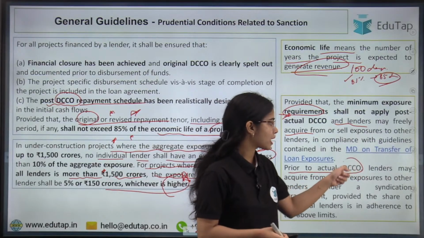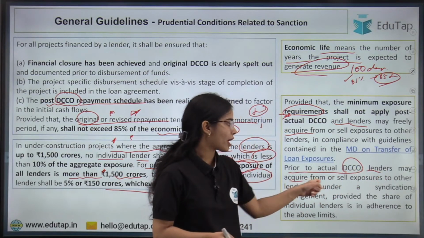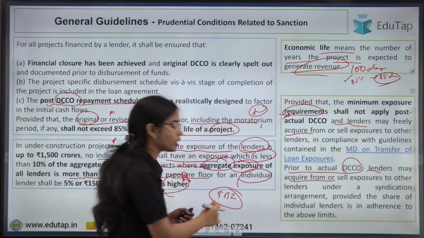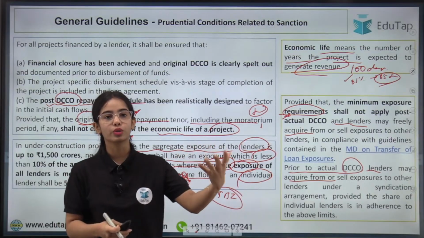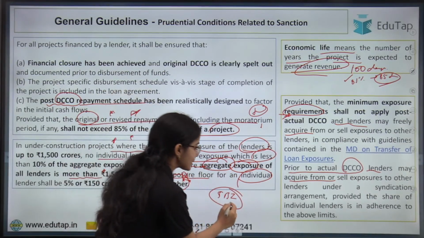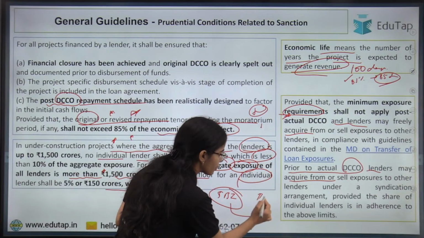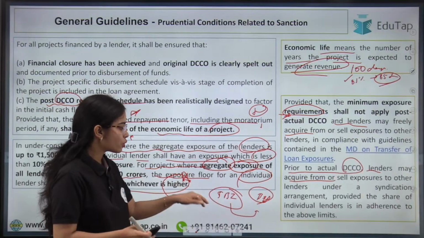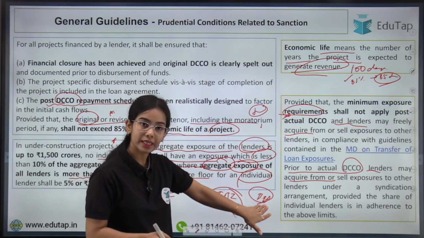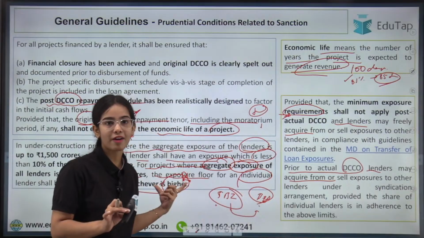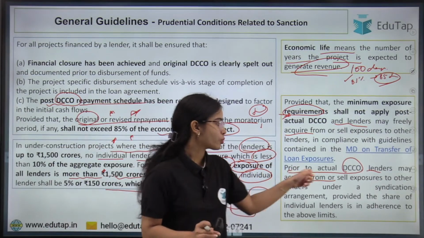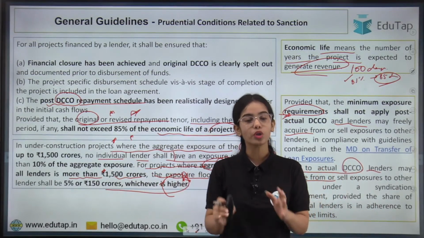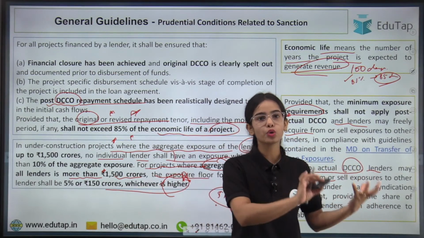Now prior to actual commencement of operation, lenders may acquire or sell the exposures. Let's say State Bank of India does not want to hold on to the loan. So State Bank of India can sell the loan to, let's say, Bank of Baroda that is interested in lending to this project. Okay, so one entity can sell its exposure to another entity, but the limits have to be followed if it is under construction. So prior to actual commencement of operation, when the project is under construction, the limits have to be followed, but one entity can sell the loan to another entity.